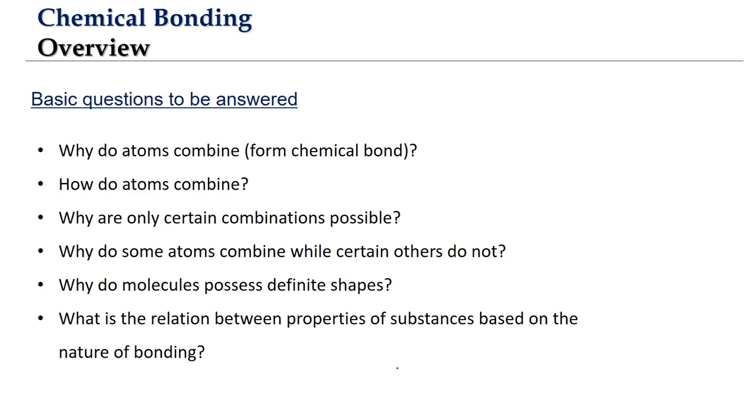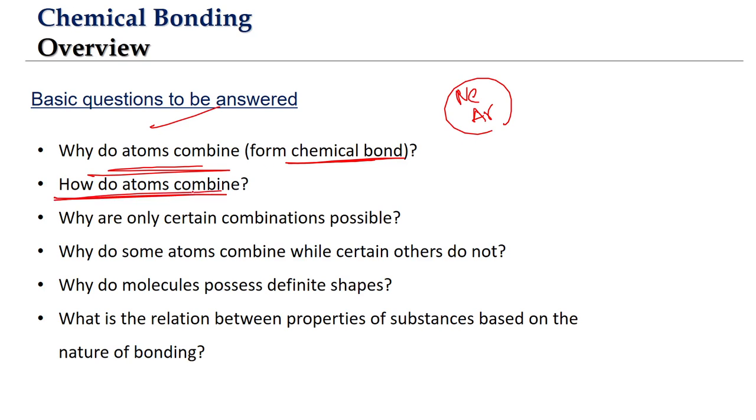Now the basic questions that have helped in strengthening the understanding of chemical bonding are: one, why do atoms combine? When atoms are combining, we are saying there is a chemical bond getting formed. So the question is why atoms are combining. Why can't they have isolated existence, like some elements, whether it is neon or argon, which are able to have isolated existence? Why can't other atoms also have isolated existence? That is one question. Now when these atoms are combining, how are they combining?